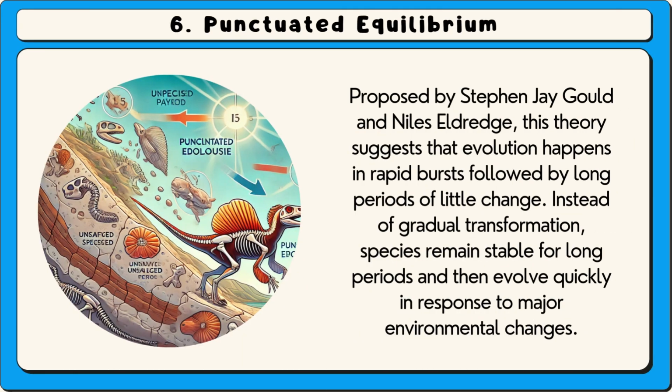6. Punctuated equilibrium, proposed by Stephen Jay Gould and Niles Eldredge. This theory suggests that evolution happens in rapid bursts, followed by long periods of little change. Instead of gradual transformation, species remain stable for long periods and then evolve quickly in response to major environmental changes.